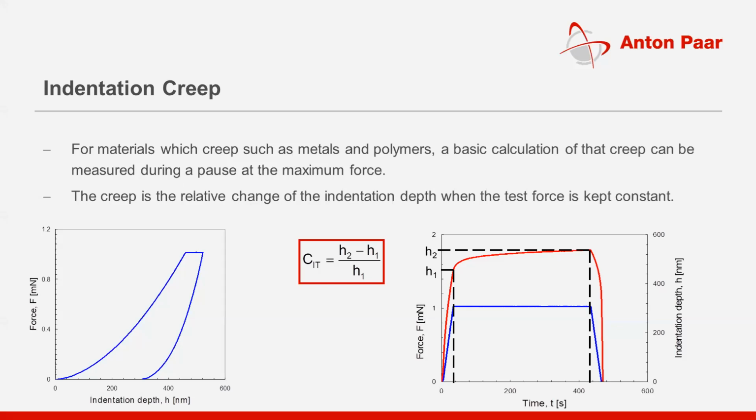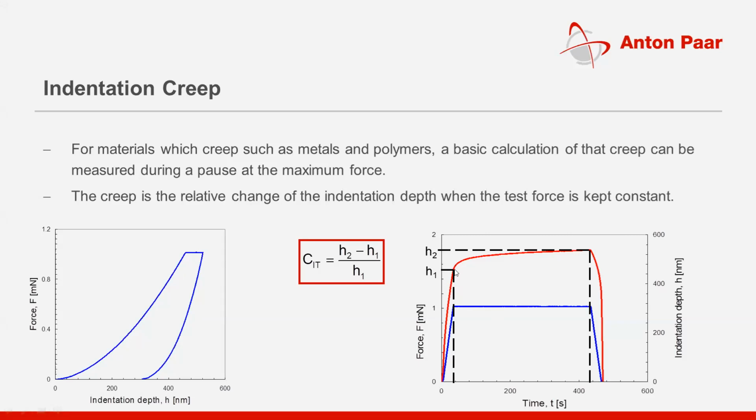So every material, whether hard or soft, flows, and that flow characteristic has been studied using indentation creep studies. You load the sample, and as you see on the left-hand side, you have a holding segment, where you keep the load constant over a period of time, and during that time you will see a difference in depth.